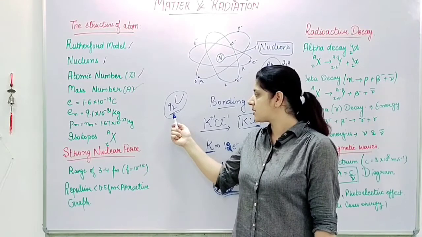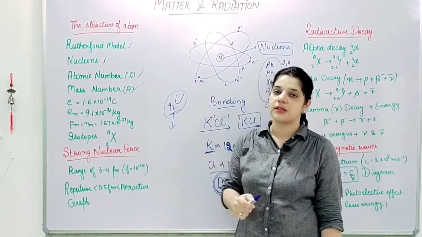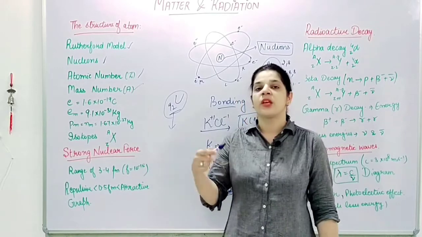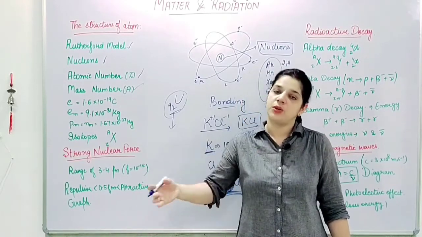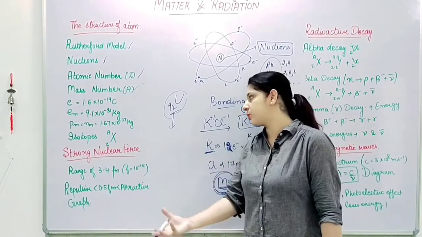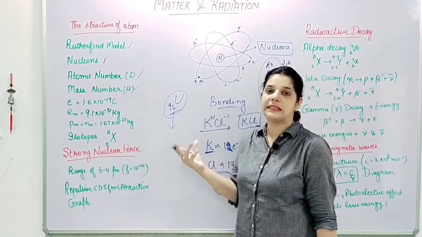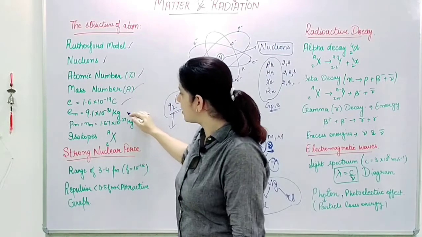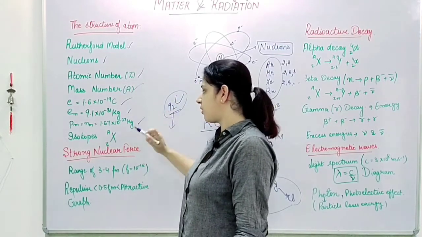So what it does is it just disintegrates itself into a number of particles, which I'll let you know further. So it just breaks down into smaller elements or nuclei. So this is the unstable one, right? So we are done with charges, masses, number of electrons.